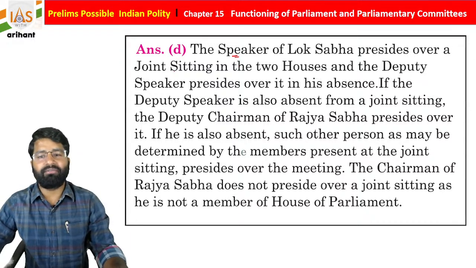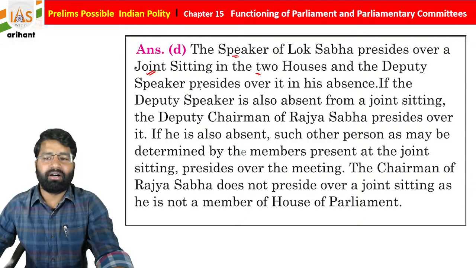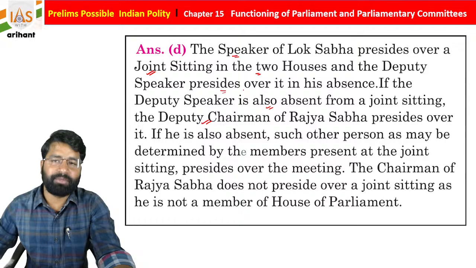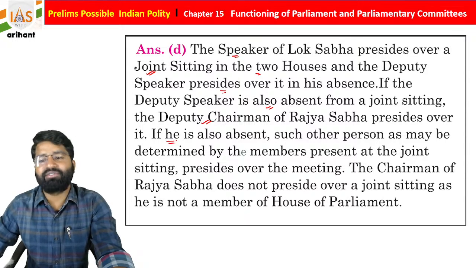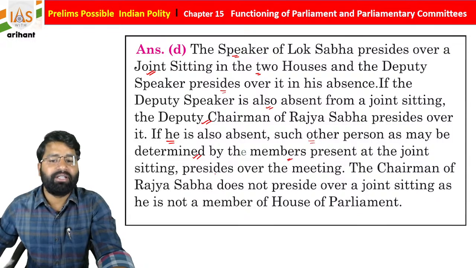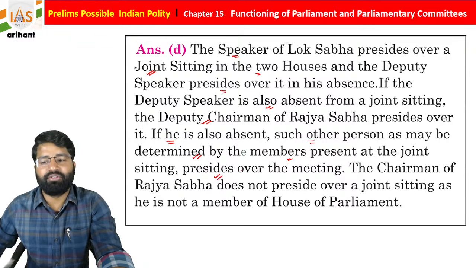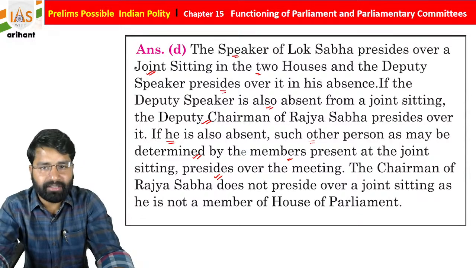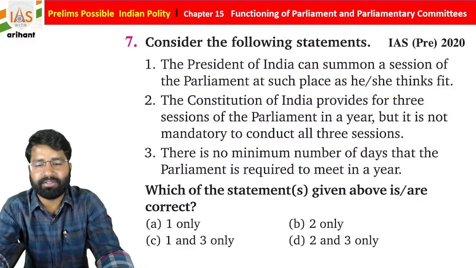The Speaker of Lok Sabha presides over the joint sitting of the two Houses, and the Deputy Speaker presides in his absence. If he is also absent, then the Deputy Chairman of Rajya Sabha will preside. Let's suppose he is also absent. In that case, students, such person as determined by the members present at the joint sitting presides over the meeting. So it is chosen by the members by consensus.